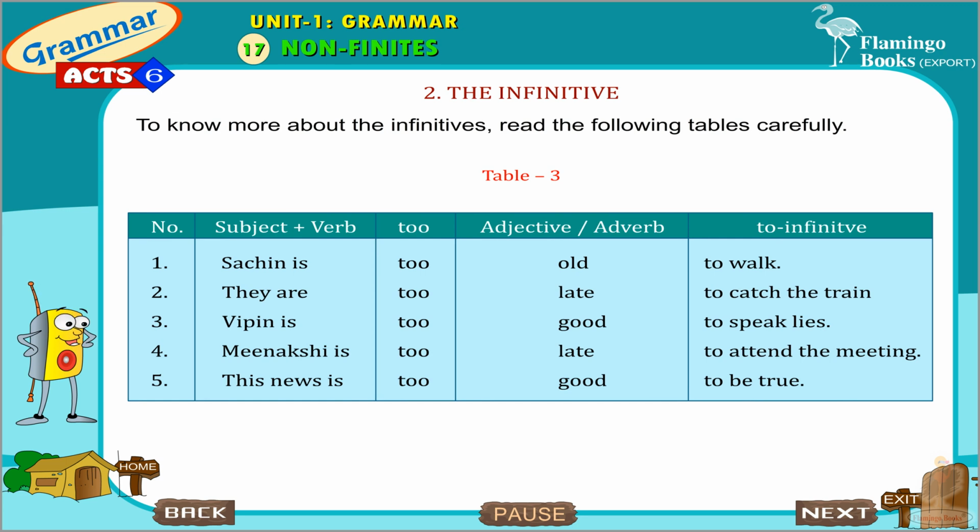Table 3: Subject plus verb plus too plus adjective or adverb plus to-infinitive. Sachin is too old to walk. They are too late to catch the train. Vipin is too good to speak lies. Meenakshi is too late to attend the meeting. This news is too good to be true.